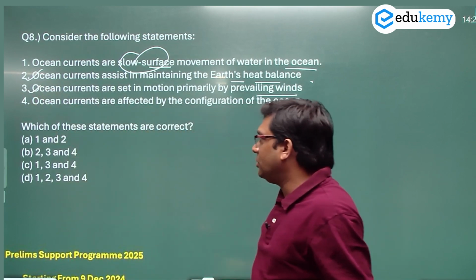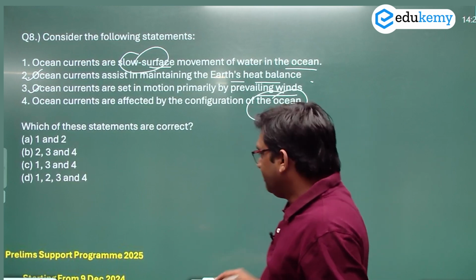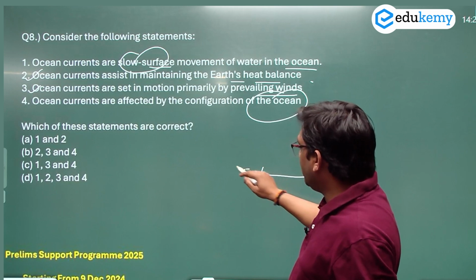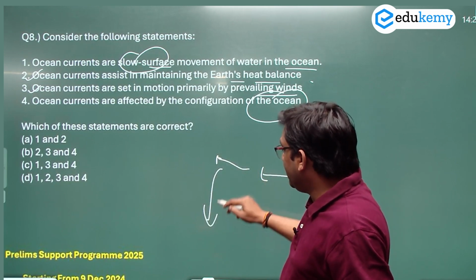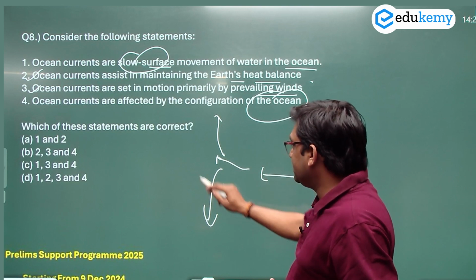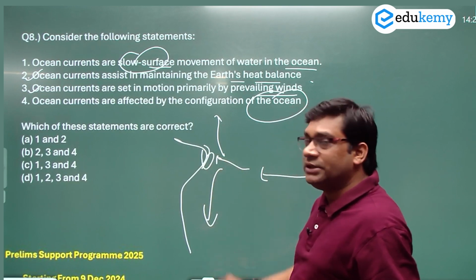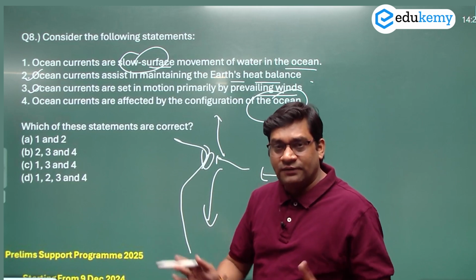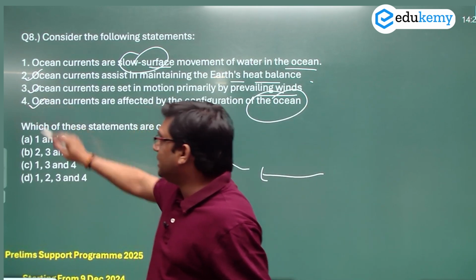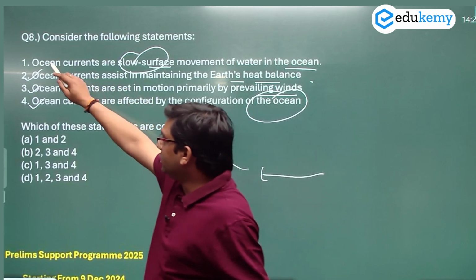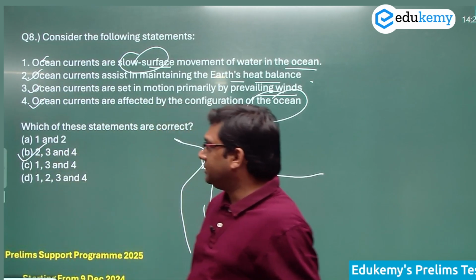Statement 4 is talking about ocean currents being affected by the configuration of the ocean. This is again correct, because when the north equatorial current approaches the Brazil coastal area, it bifurcates into two branches. One moves toward the north and the other branch moves toward the south. So the coastal area is one of the reasons that divert the direction of the ocean current. So statement 4 is also correct. Statement 1 is not correct. So the correct answer is 2, 3, 4. So B is the correct answer.